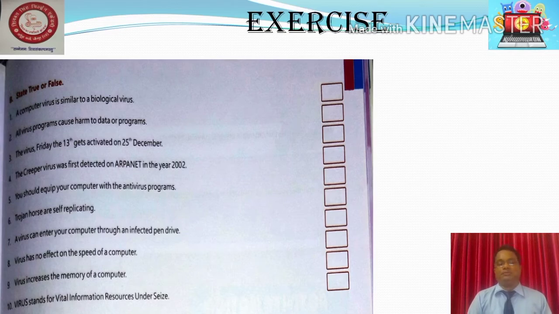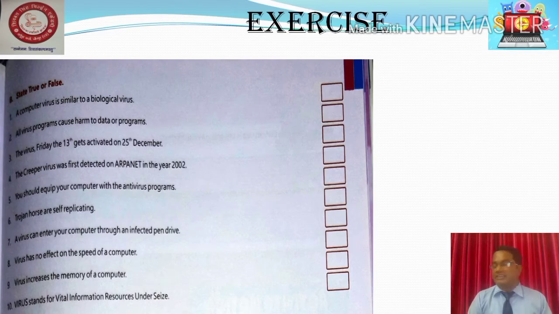Question number 5. You should equip your computer with antivirus program. Sixth question. Trojan horse are self-replicating. Question number 7. A virus can enter your computer through the infected pen drive. Okay, students. I repeat the question one more time.